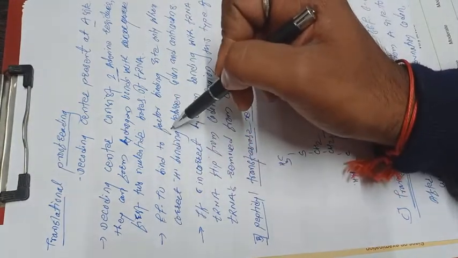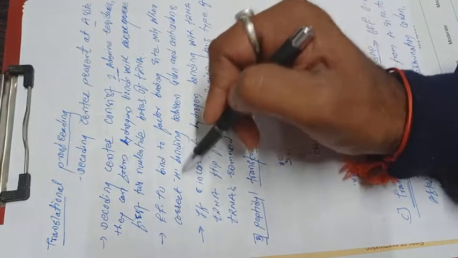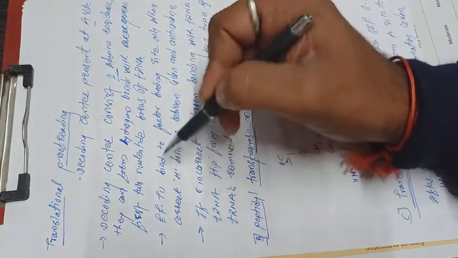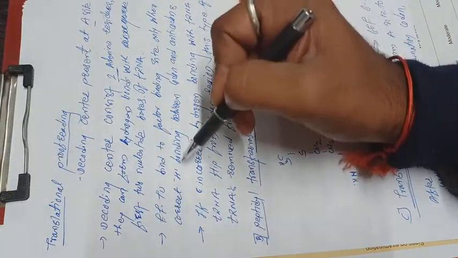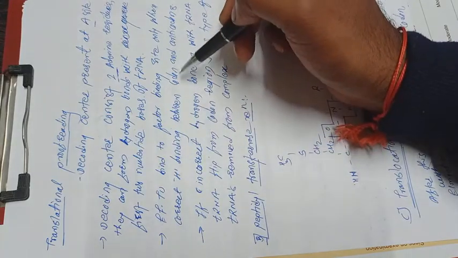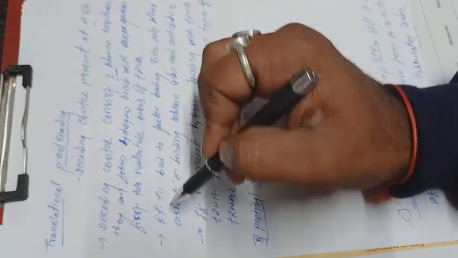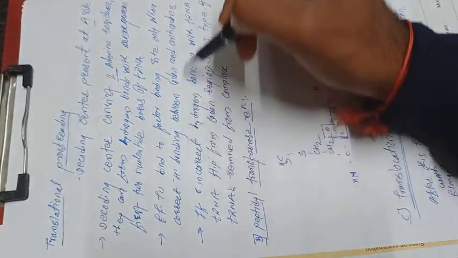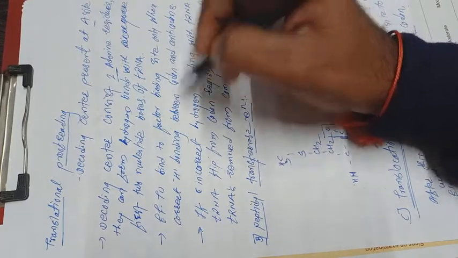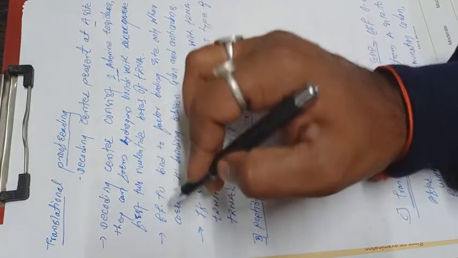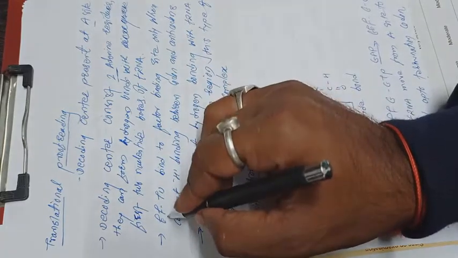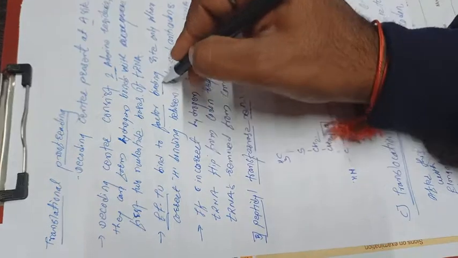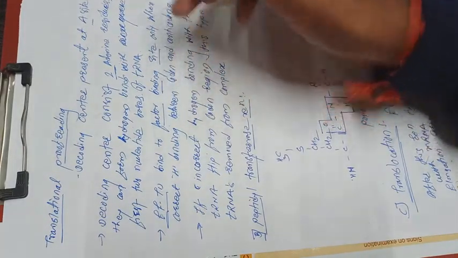EF-Tu binds to the factor binding site only when there is correct hydrogen bonding between the codon and anticodon. If there is no such bonding between the codon and anticodon, EF-Tu can't bind to the factor binding site. Elongation factor Tu is a specific factor that binds to the factor binding site present on the ribosomal assembly.